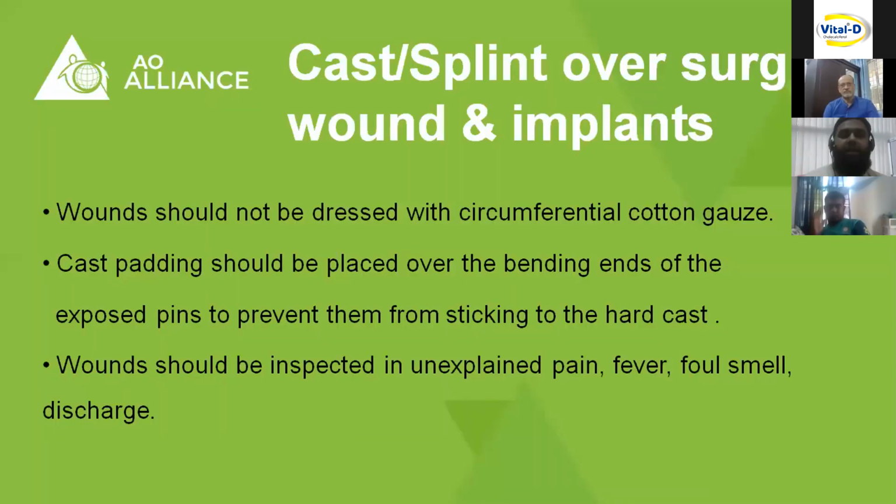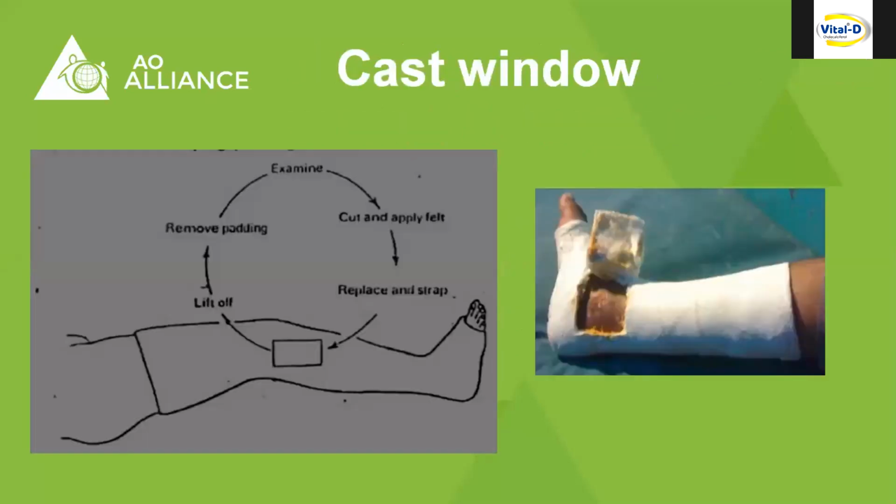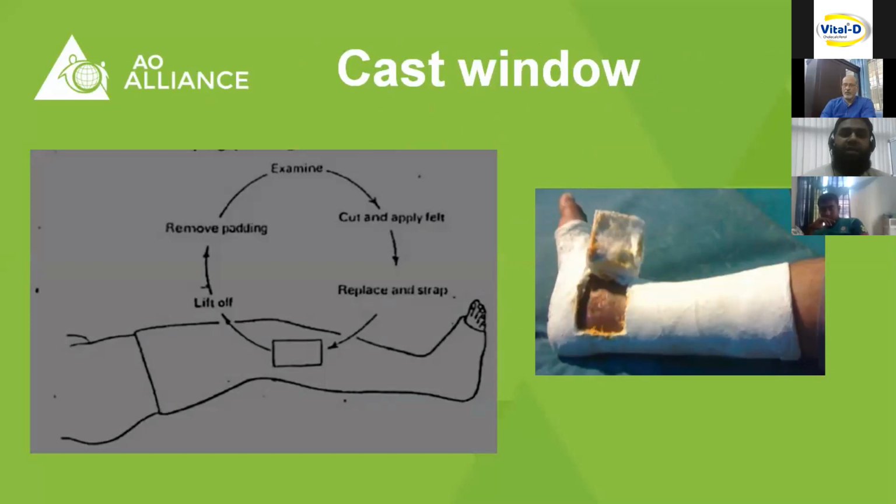This can be done either by removing the cast, or by splitting, or by making a window. If someone plans to make a window, at the time of padding he has to make an identification point of the site of the window. That window should be cut with a plaster saw, the window lifted, the padding removed, and after examination, replaced and strapping should be done.